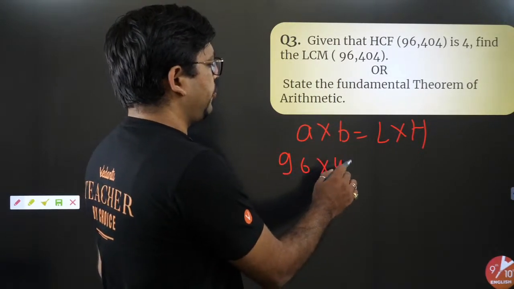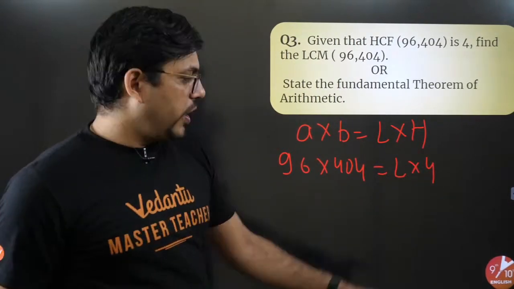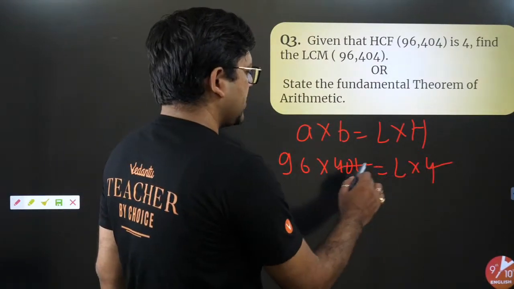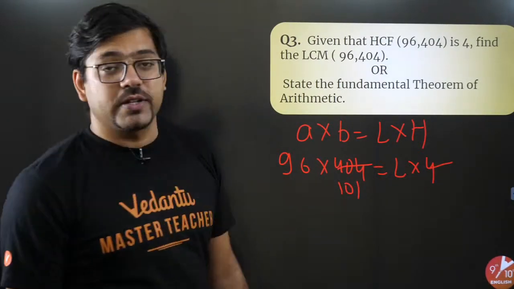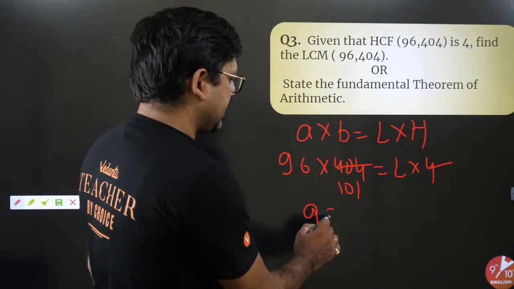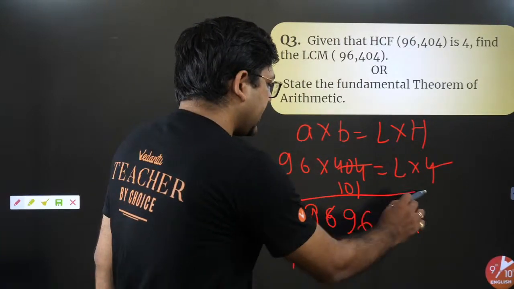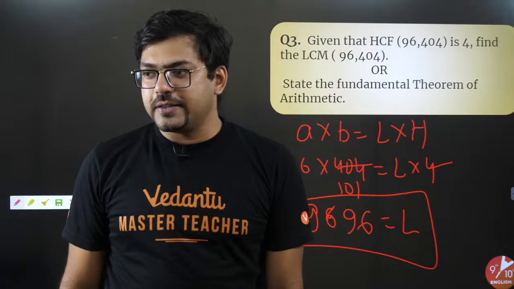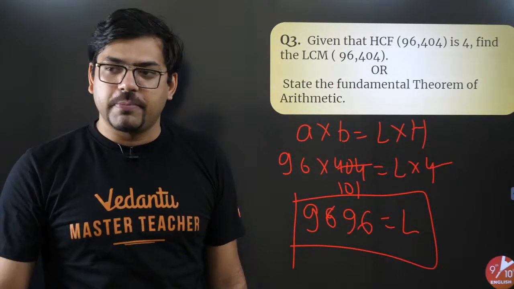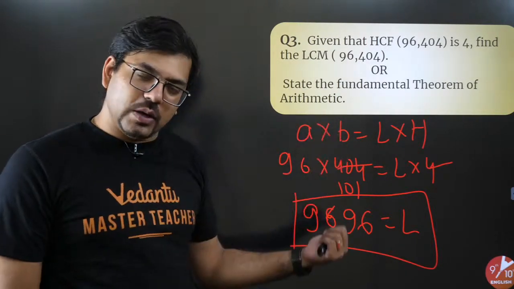96 into 404 is equals to LCM we have to find into HCF is 4. If you cancel 4 with 404, what you'll get? You'll simply get 101. And what's the answer of 101? 9600 plus 96, so that is 9696. 9696. Can there be anything easier than this? Just tell me. HCF into LCM is equals to product of 2 numbers. Absolutely right, Mehak. Can there be anything easier than this? 1 marker, just like 1 or 2 lines.